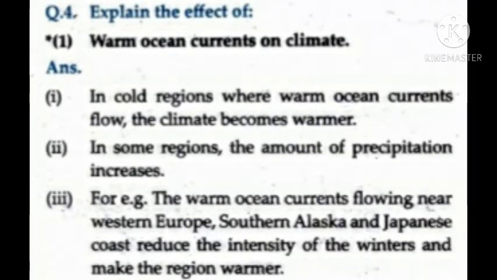Next question, explain the effect of. First, warm ocean currents on climate. Answer first point, in cold regions where warm ocean currents flow, the climate becomes warmer. Second, in these regions the amount of precipitation increases. Third, for example, the warm ocean currents flowing near Western Europe, Southern Alaska and Japanese coast reduce the intensity of the winter and make the region warmer.